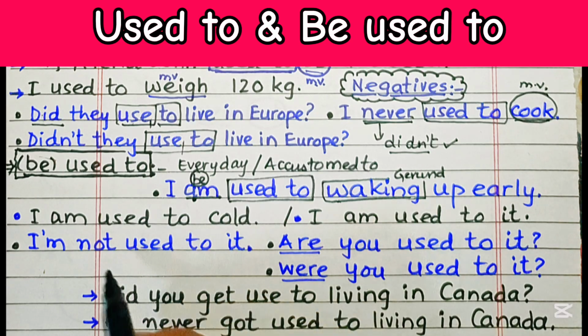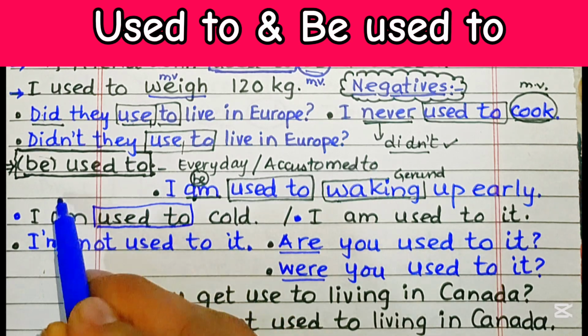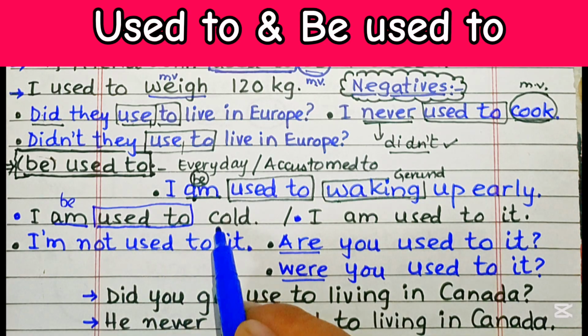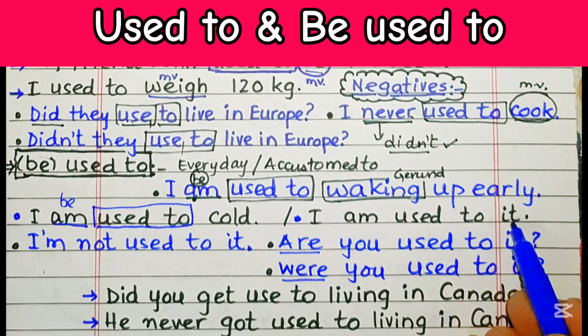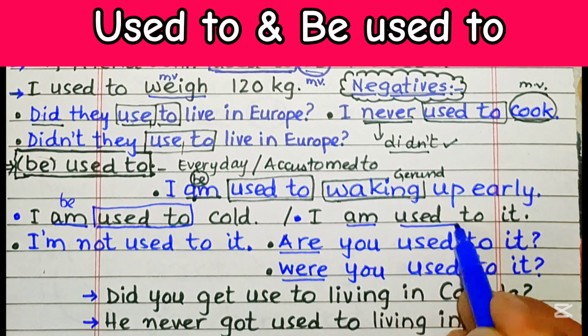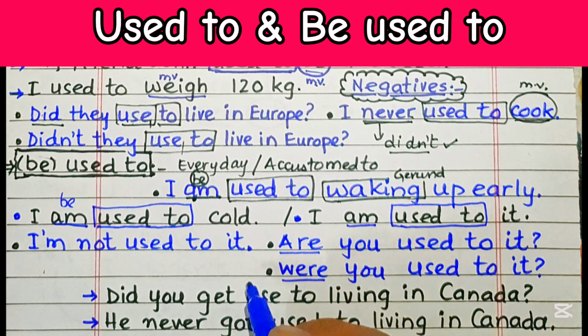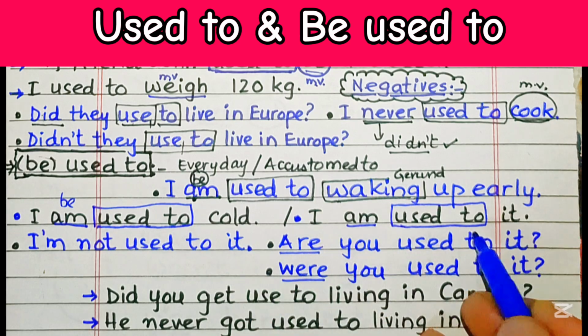I am used to the cold. Over here in this particular sentence, I am used to. So this is used to, and before this am is in be form. So I am used to cold. So I am accustomed to cold, or I am used to it. Again over here this is be verb and this is the habitual action or accustomed verb phrase. This is very commonly used and this is very commonly said.